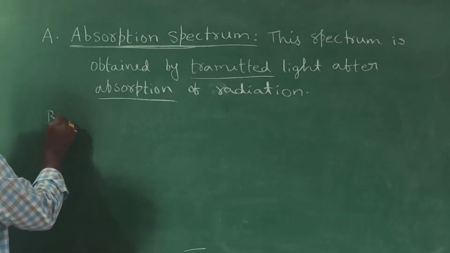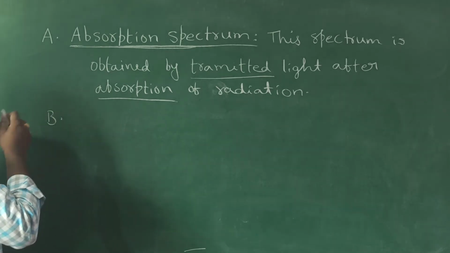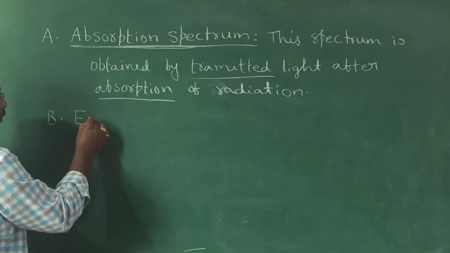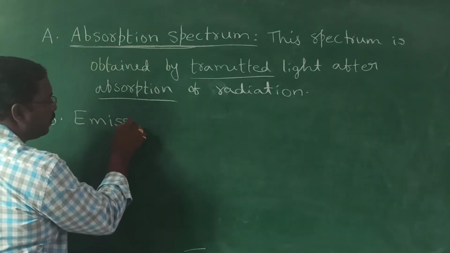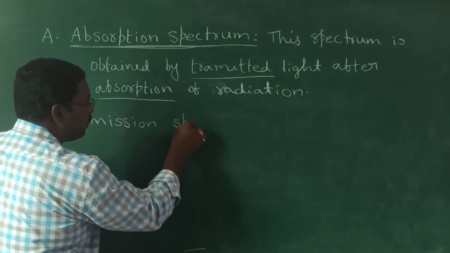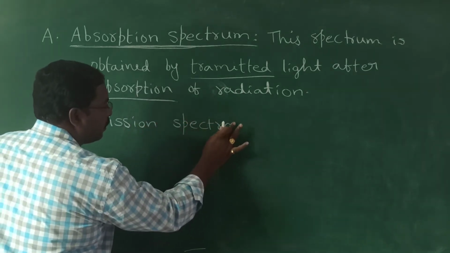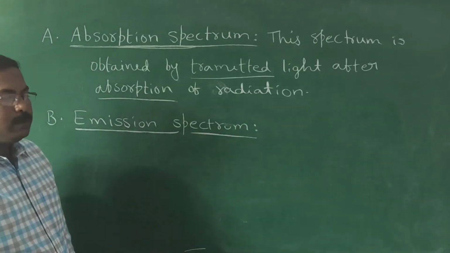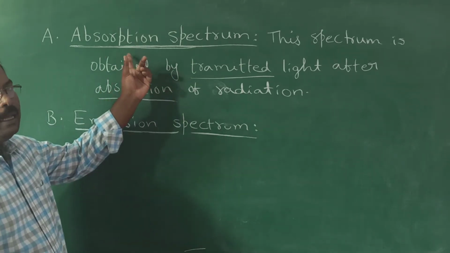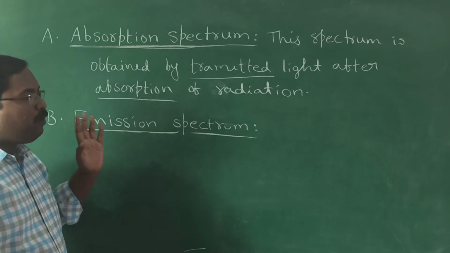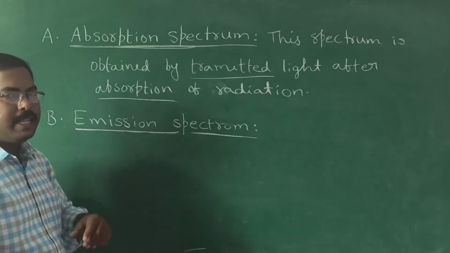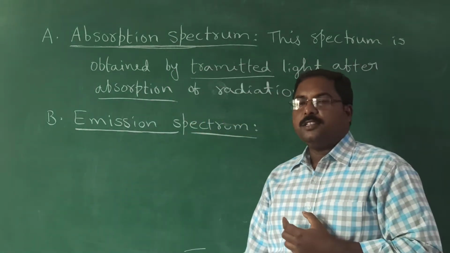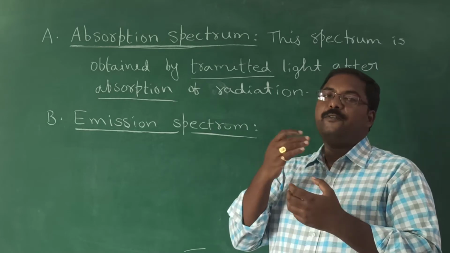Now coming to the other category of discontinuous spectrum, that is known as emission spectrum. The next type of discontinuous spectrum is emission spectrum. The previous one was absorption spectrum. Now coming to emission spectrum, in the name itself there is emission. Emission means releasing of radiation. So whatever radiation is emitted from the sample.